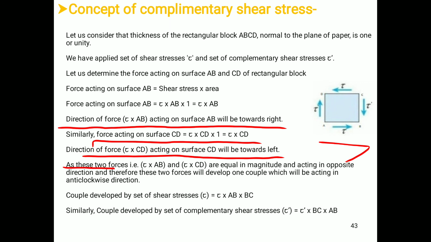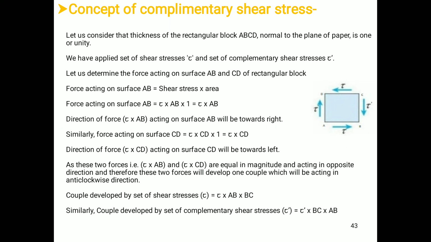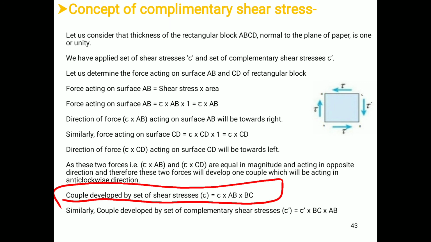These two forces are equal in magnitude and act in opposite direction, and therefore they will develop one couple which will be acting in anti-clockwise direction. The effect of these shear forces due to shear stress will be in anti-clockwise direction. The couple developed by the shear stresses will be tau into AB into BC.